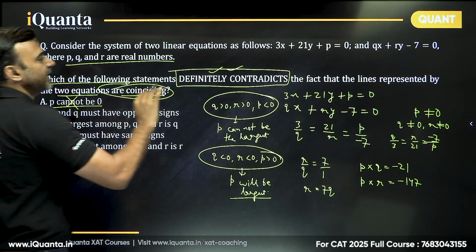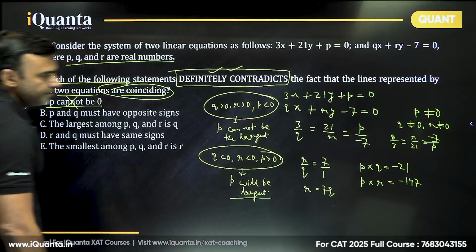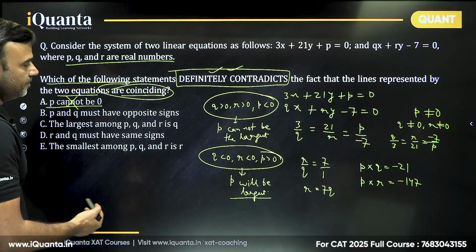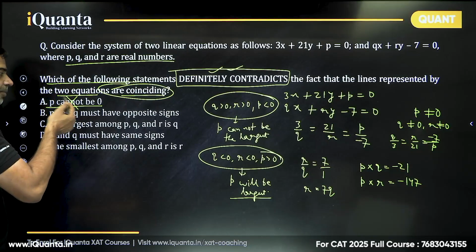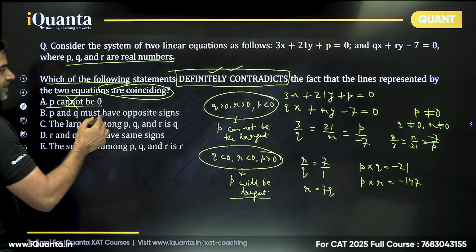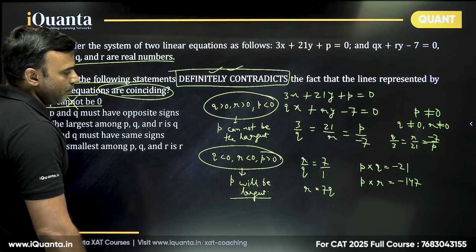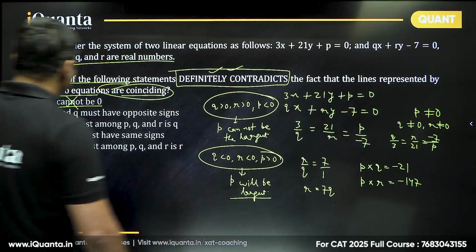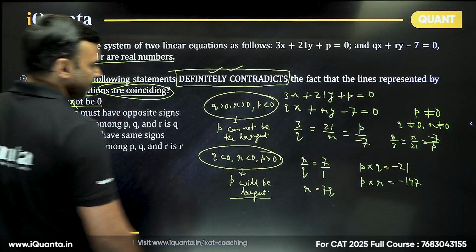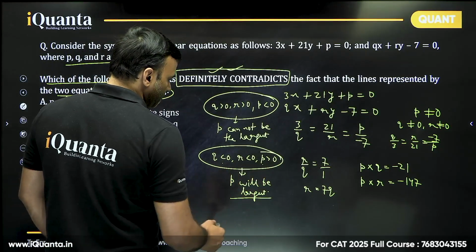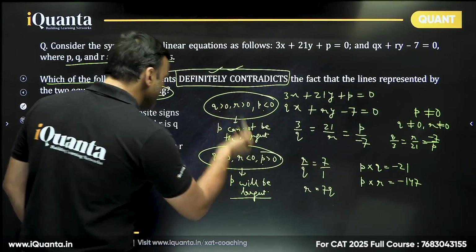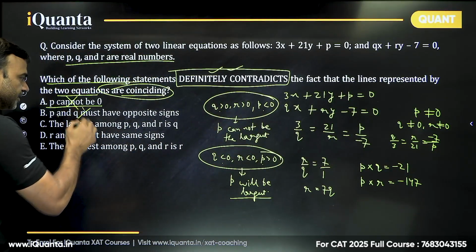We want something that is ulta, opposite of any of these things, right? And for definite, this is not contradicting. This is supporting. P and Q must have opposite signs. So P and Q, yes. Oh, this is also supporting. This is not contradicting, this is supporting.